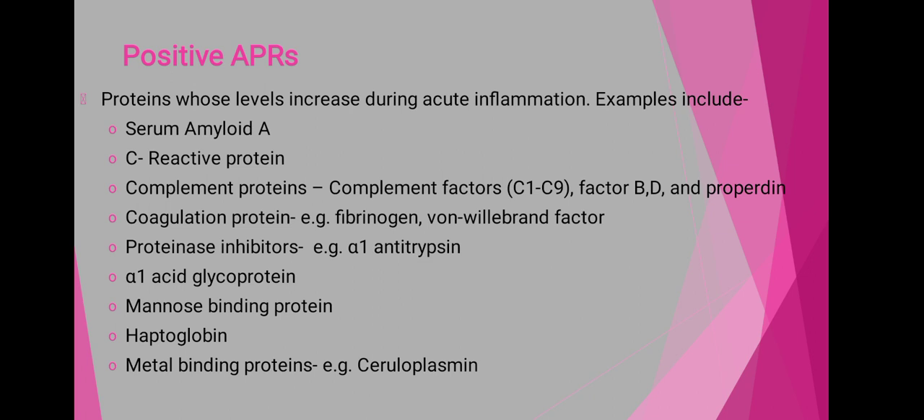The positive APR, that is the proteins whose levels increased during the acute inflammation. It includes the serum amyloid A, C-reactive protein, complement proteins, that is the C1 and C9, then the coagulation protein, that is the fibrinogen, then the proteinase inhibitor, that is the A1 antitrypsin, A1 acid glycoprotein, mannose binding protein, haptoglobin, and the metal binding proteins, that is the ceruloplasmin. All of these are indicating the possibilities of the infection.